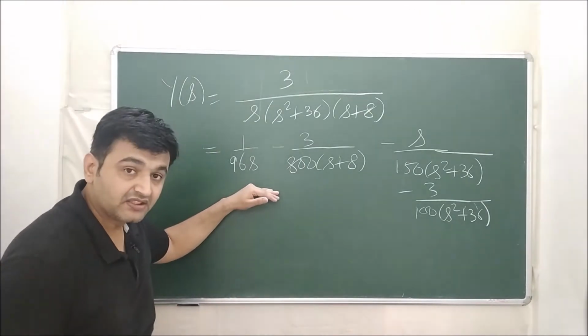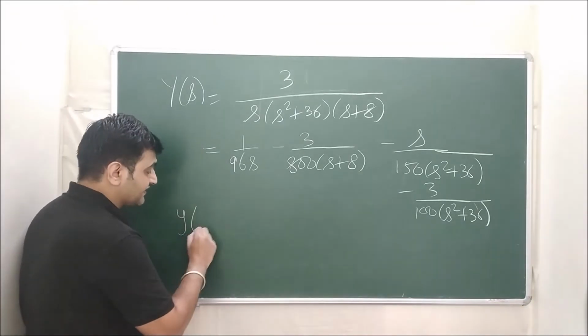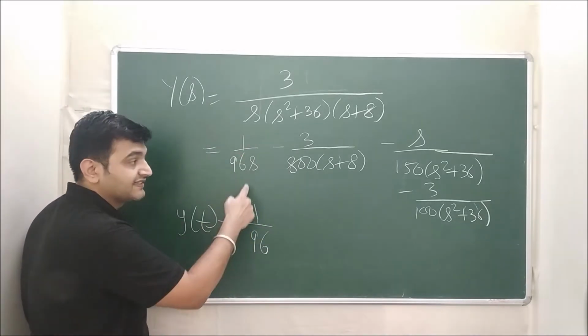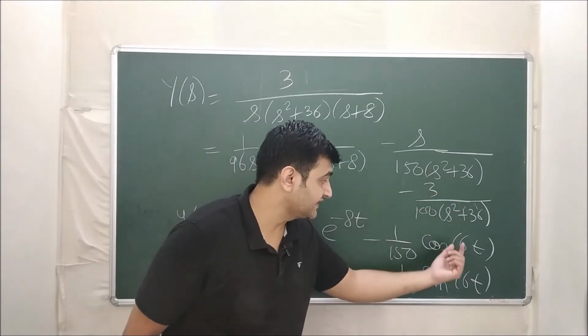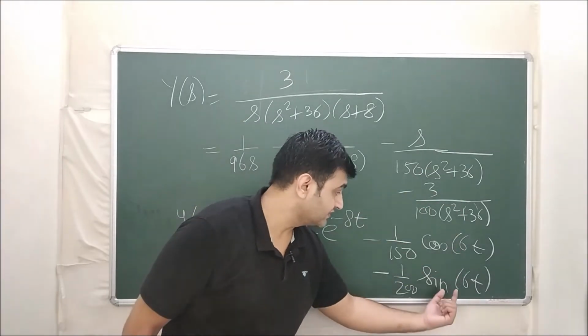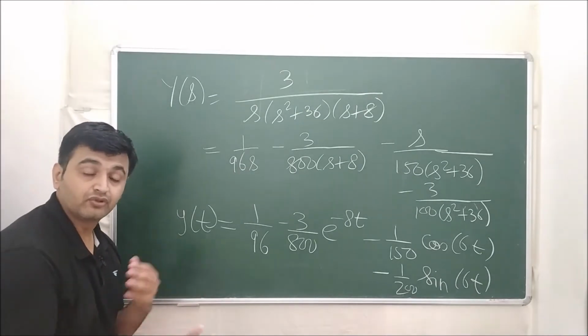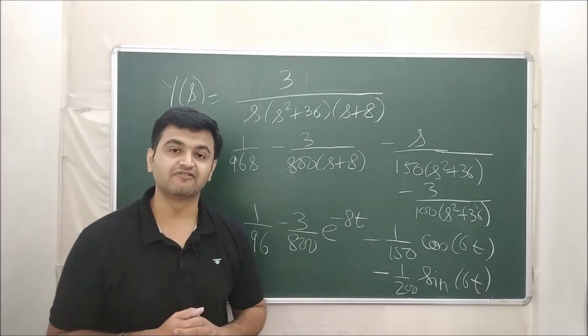Now once you do the partial fraction, you take the Laplace inverse. So what is y of s? Its Laplace inverse is y of t. This is equal to 1 by 96, because Laplace inverse of 1 by s is 1. This is Laplace inverse of s upon s square plus 36, which is cos of 6t, and here you have sine of 6t. So this is what the solution is. This is how you can use Laplace of derivative and integral to solve complex differential equations.